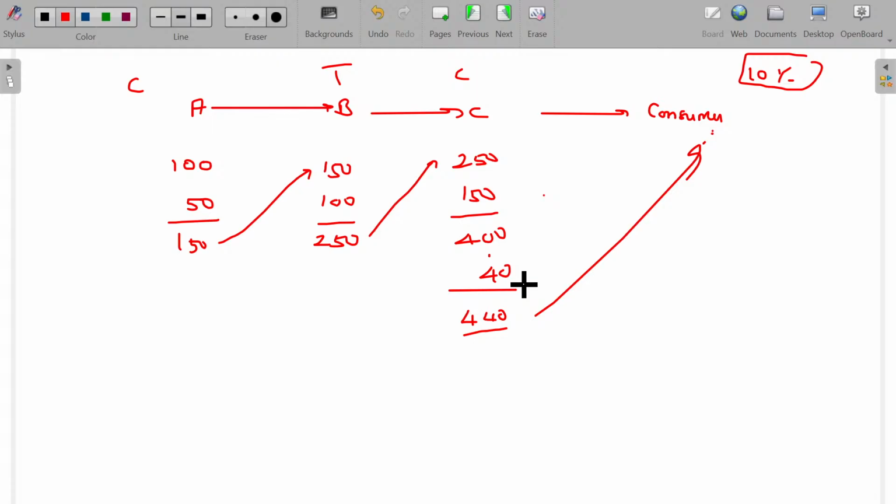Is that okay? But the problem here is C can simply negotiate with the consumer. Do you want a bill or without bill, sir? What happens if he asks for a bill? If you ask for the bill, you have to pay me 440. Without bill means 400. Oh, directly 10% discount is there, no? Give me without bill. Such manipulation may be a chance.